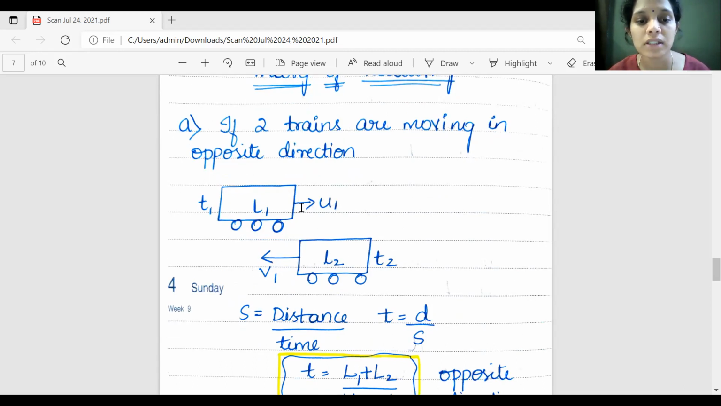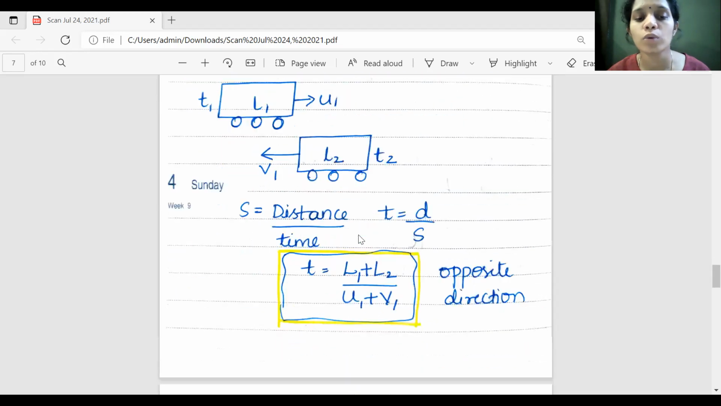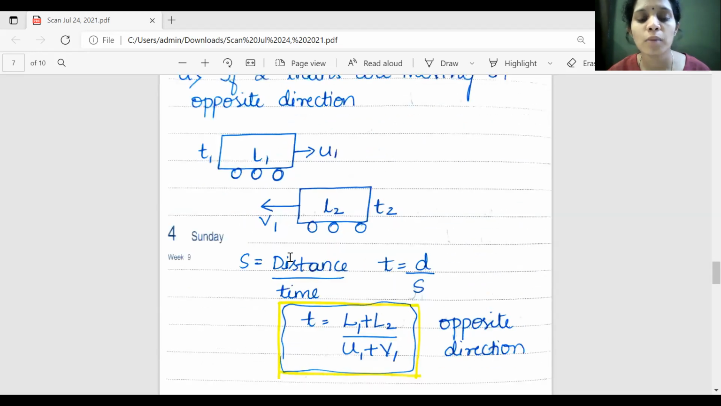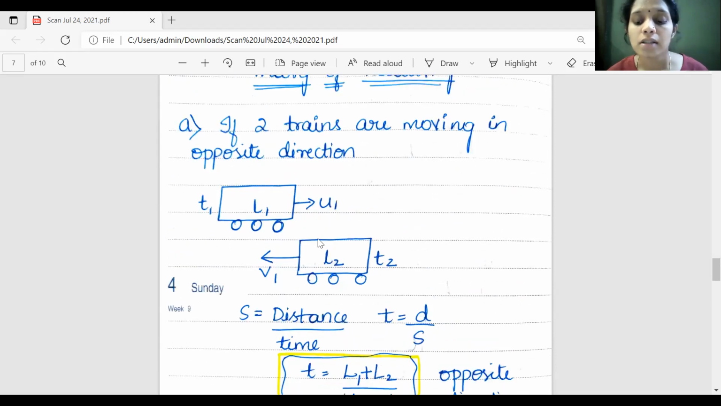U1 is moving in the right side direction and V1 is moving in the left side direction. So L1, L2 are the lengths, U1, V1 are the velocities, and T1, T2 are the two trains. I know the basic formula: speed is equal to distance by time. So what actually happens here is, suppose two trains are moving in the opposite direction,